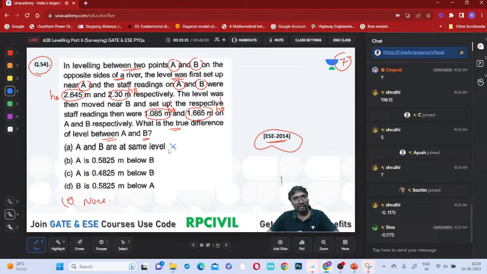This is absolutely wrong. A is below, no, A is above. Above, A is above, correct only, right? A is below is wrong, right? B is below this A, correct only, but how much amount this number is wrong? That number is wrong, you have to be careful, right?